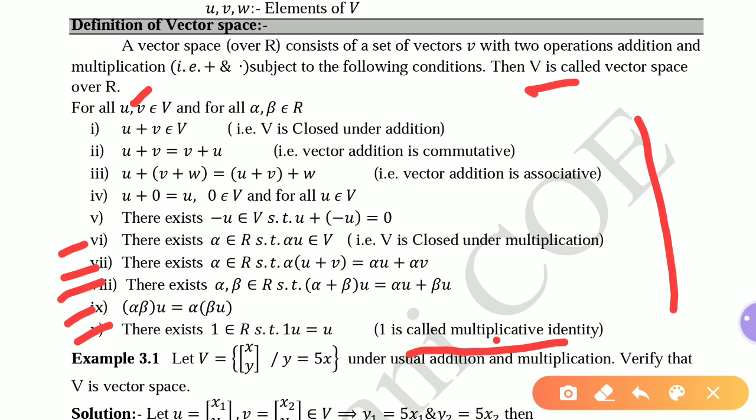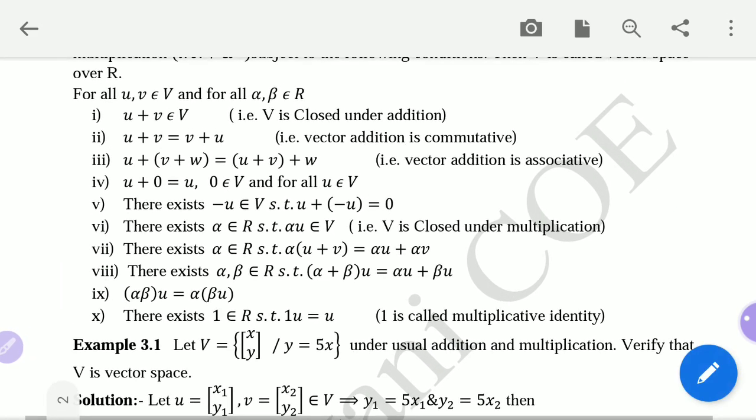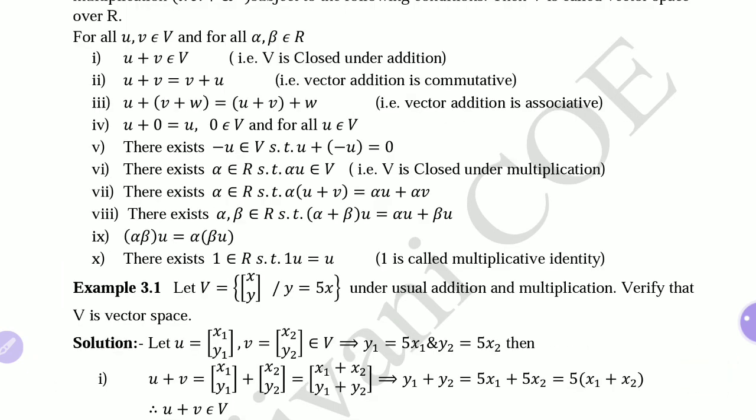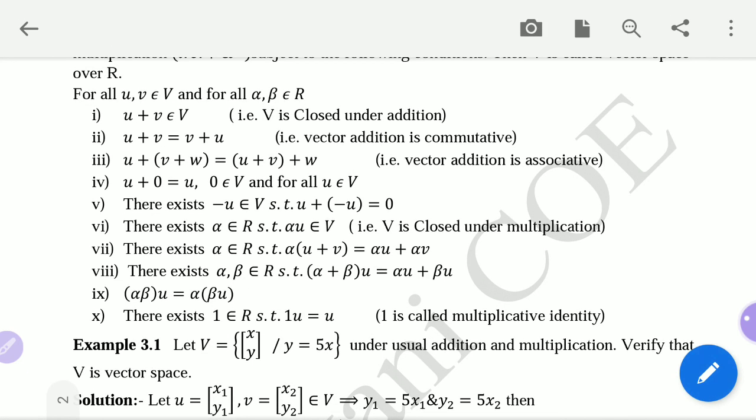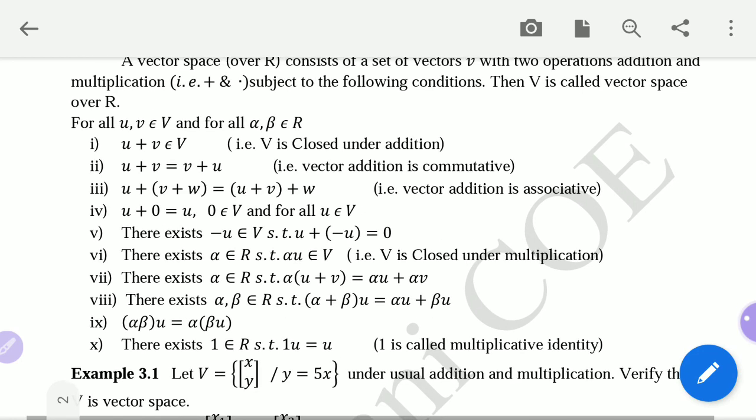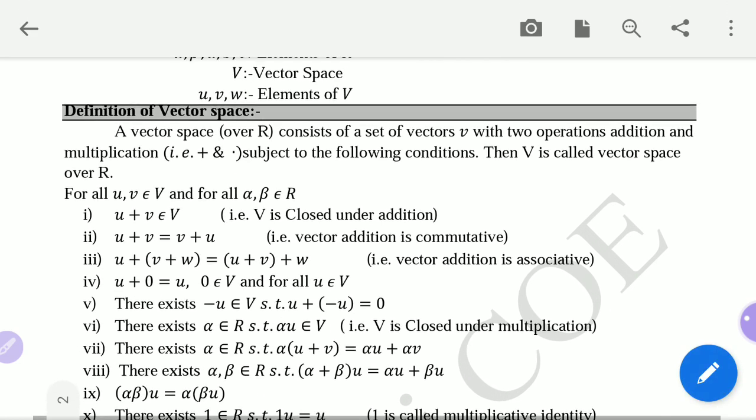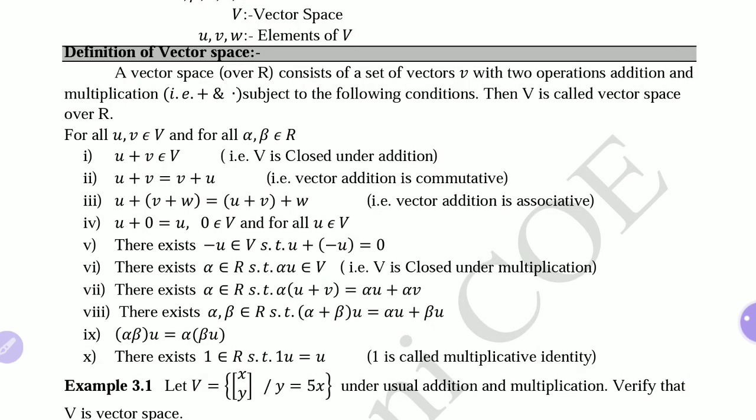Now, in the coming lecture we are going to do examples. Hope you understood this definition. Write all these 10 conditions carefully. Whenever you want to check, for one example I have written here, let V be a set of some elements. When this set of elements satisfies all these 10 properties, it will form a vector space. This example we are going to do in the coming lecture. So try to understand this definition of a vector space first. Write it down and try to understand all these 10 conditions.